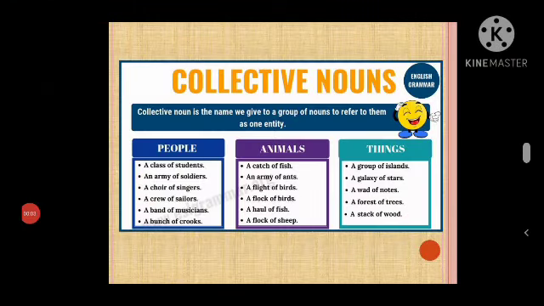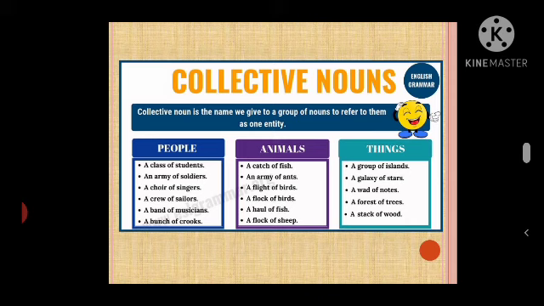Collective nouns. A collective noun is a name we give to a group of nouns to refer to them as one entity. So here we have given the name to the group of people or to the group of persons. For example, a class of students, an army of soldiers, a choir of singers, a crew of sailors, a band of musicians, a bunch of crooks.